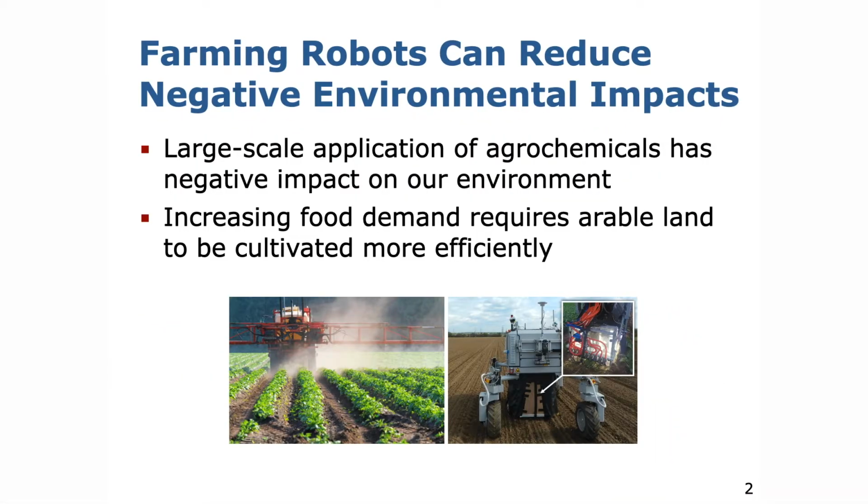In conventional farming, tractors apply large amounts of agrochemicals uniformly across the whole field, which has a negative impact on the environment. However, in times of increasing food demand and global climate change, the present arable land has to be cultivated more efficiently. Farming robots have the potential to reduce those negative impacts by a targeted treatment through actuators like selective sprayers, lasers or mechanical tools like you can see on the bottom right image.